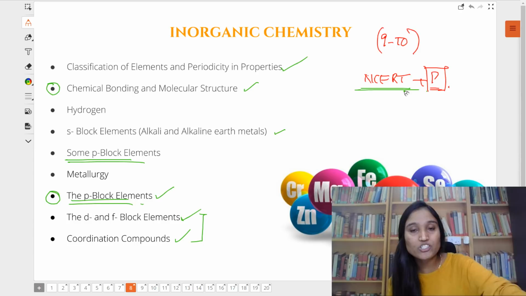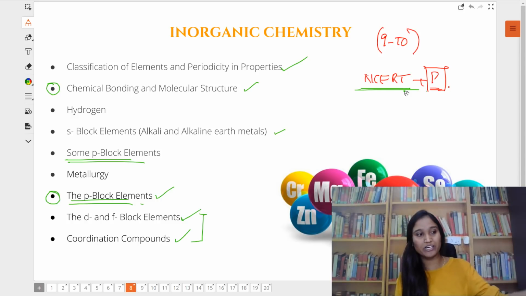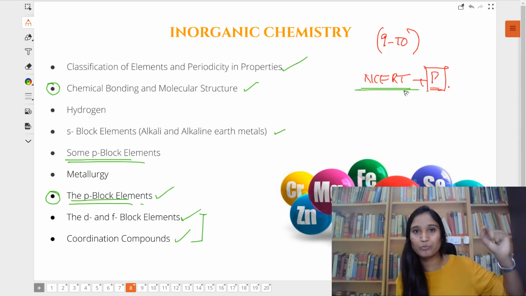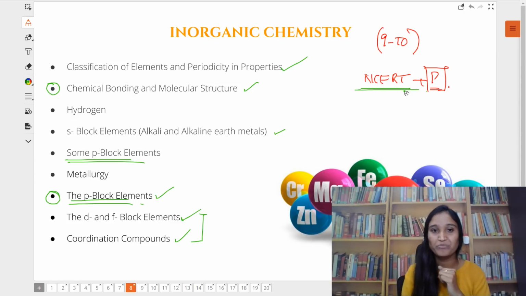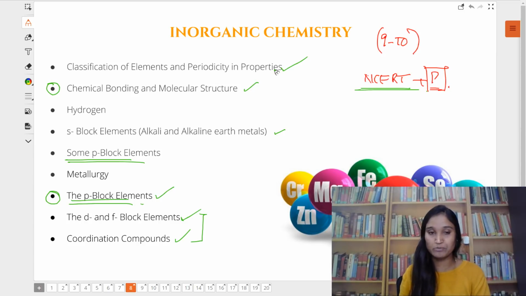And you still have some doubts. Are you serious, ma'am, that inorganic questions directly come from NCERT? Yes, I am serious. You want to know how serious I am? Look at my previous webinar on P block elements. I have placed the clippings of the NCERT textbook from which the questions in last year's and previous years' JEE Mains have come. You can also watch that webinar. I'll try to get it pinned in the comment section after this video. And now, there are some students who have watched it, which is amazing.